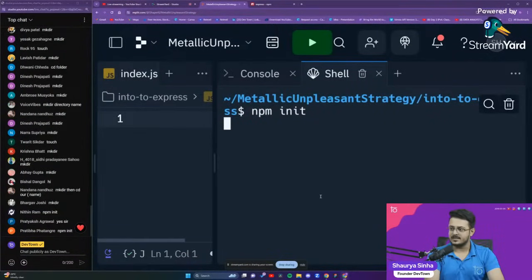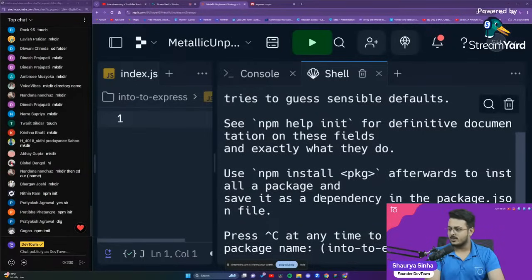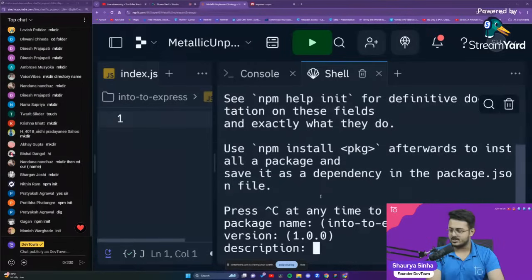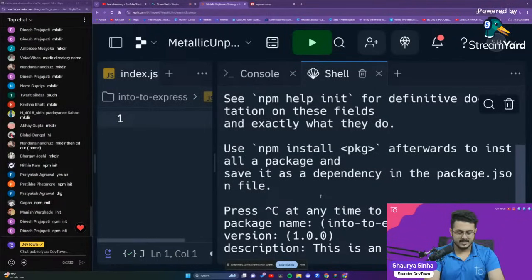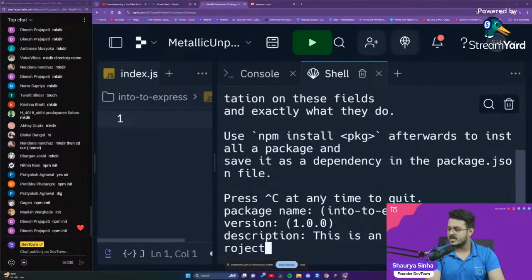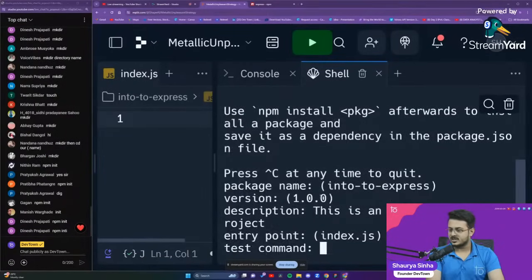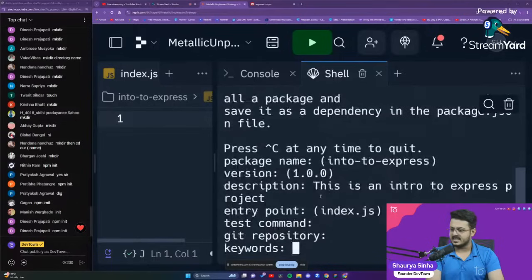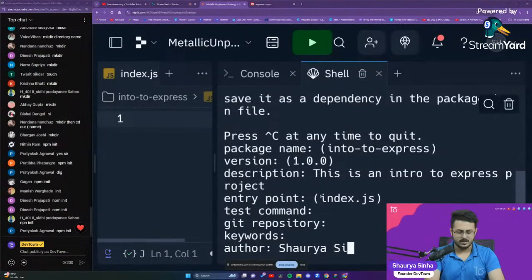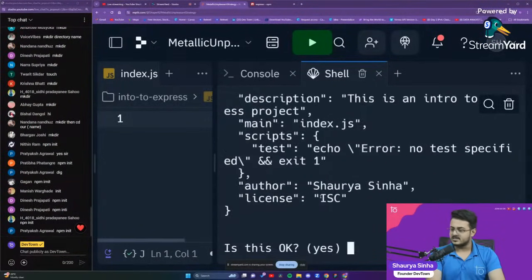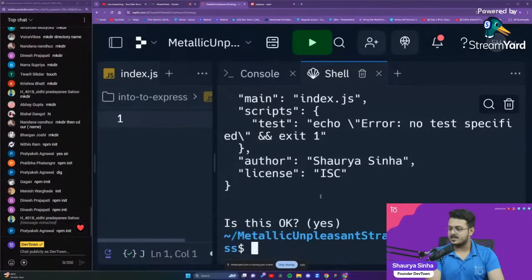It will take us a minute to do so. So package name, we'll keep it the same. Version, we'll keep it the same. Description: this is an intro to Express project. Entry point index.js, test command nothing, git repository nothing, keywords nothing, author, let me put up my name, Shaurasana. License will keep the same. Is this okay? Absolutely yes. So we have initialized our npm.